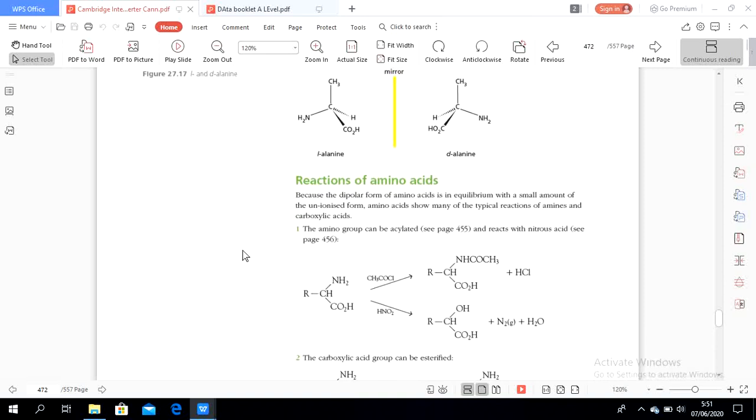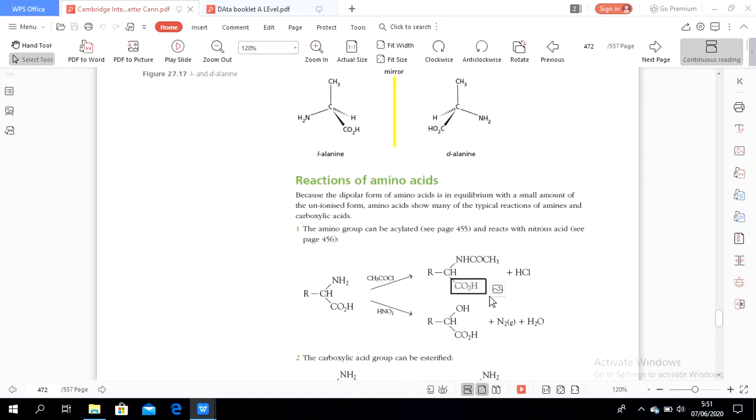Let's see the structure here. Amino acid reacts with acyl chloride. This will form an amide. There is an amide linkage in this part, and also here there is a carboxylic acid.